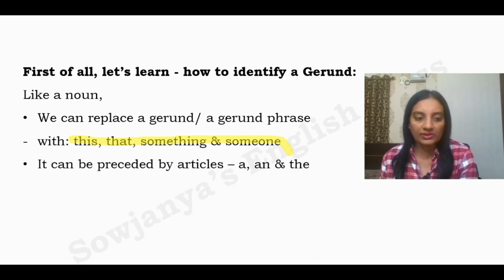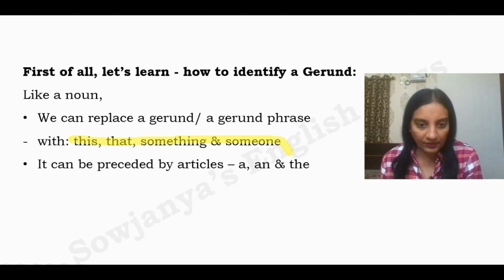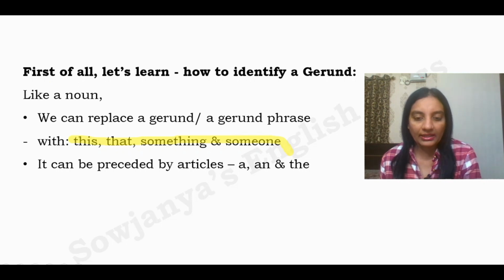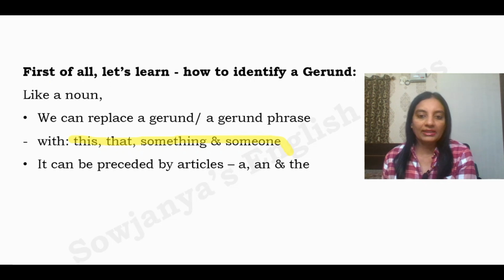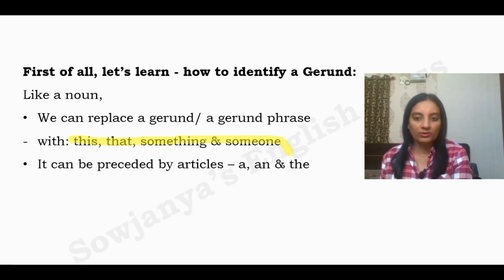You can follow this. It can be preceded by the articles a, an and the. Even that is also a clue for us. But every sentence may not have these articles. If at all you see an ing word preceded by a, an or the, you can blindly take it as a gerund, because a gerund is nothing but a noun, an ing noun.